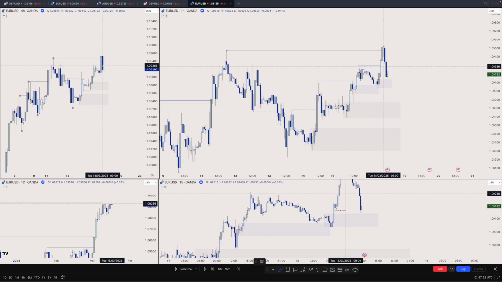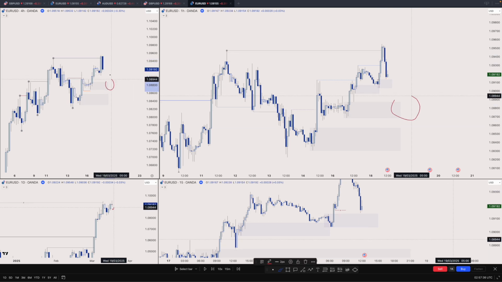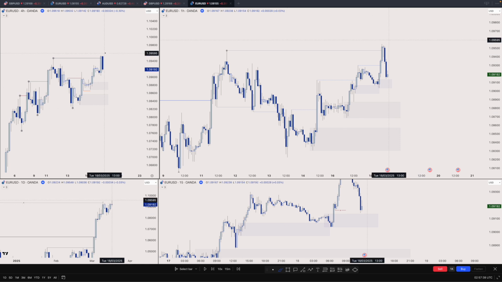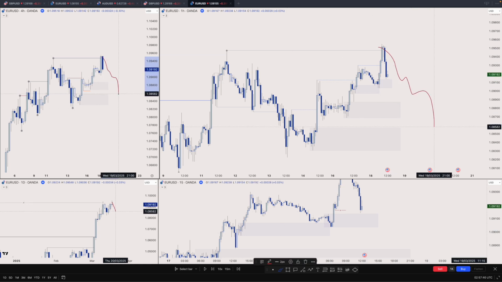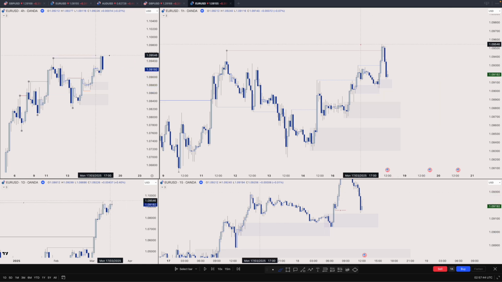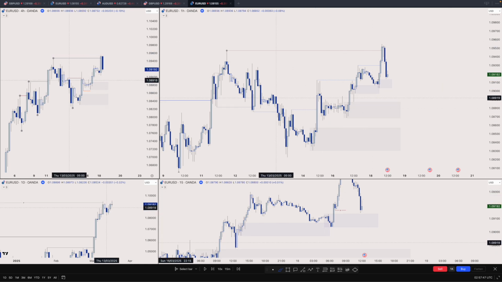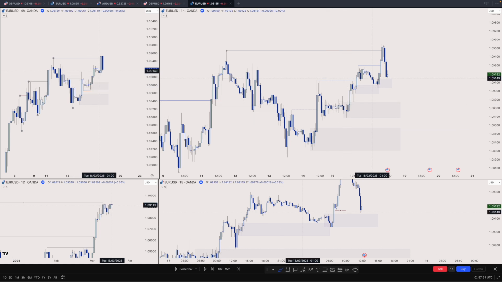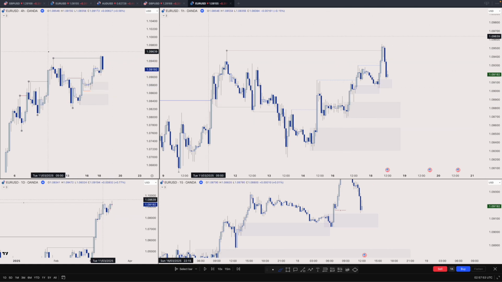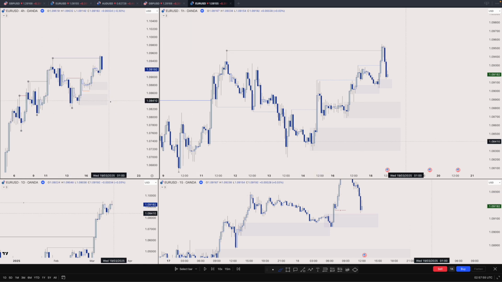So for me, I can consider looking for sales up to here because we're in the premium, and my primary expectation is for price to come back down here into the discount, give us a shift on the 1 hour, and then get involved in the long with expectation to run the high, just like we did here. After we got the shift, we're very interested in looking for long here and just try to capture the long and to run the high. Same thing goes here as well.